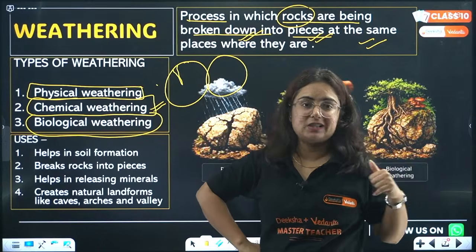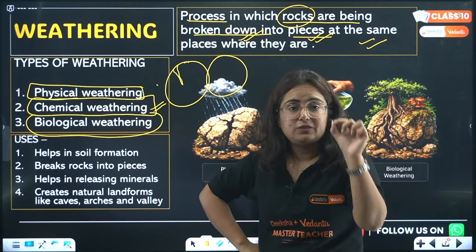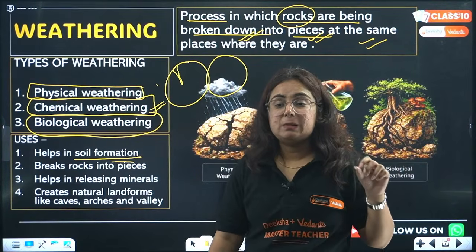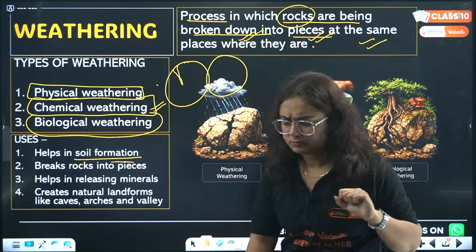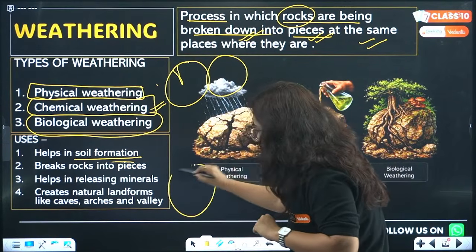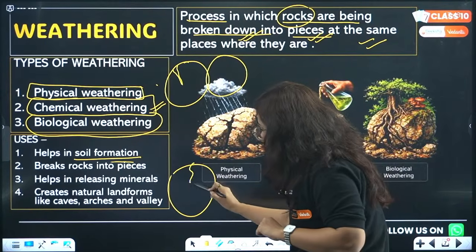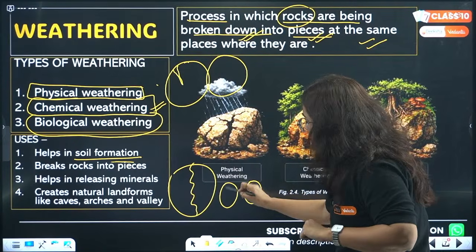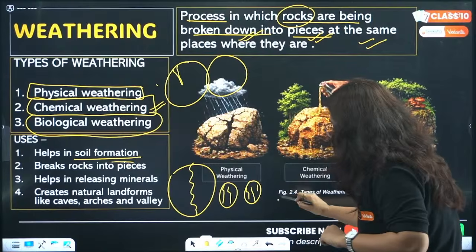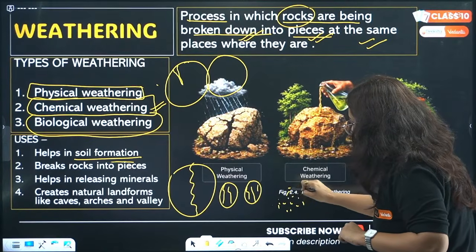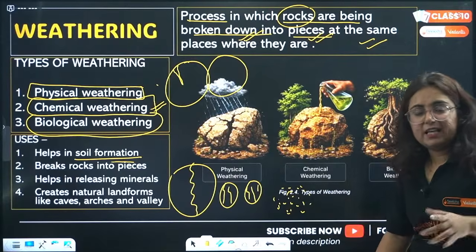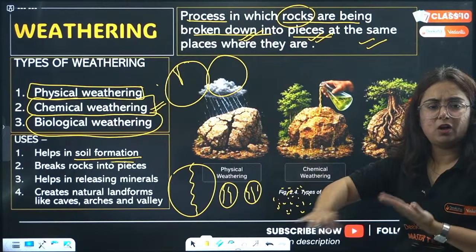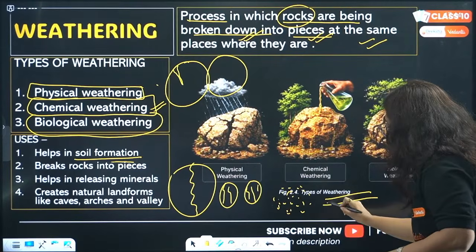Next question: what are the uses of weathering? First one, it helps in soil formation. How? So this is a rock. It gets broken into two pieces. Now there are two small rocks. They will further get broken into many pieces. It will become what? Sediments. These sediments will be broken, mixed with humus, mixed with a lot of nutrients, and will lead to the formation of soil.